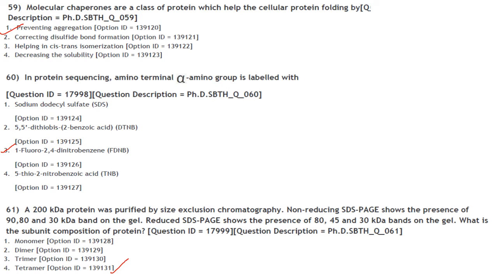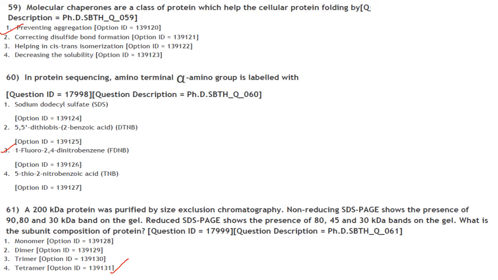So reduced SDS-PAGE causes the breakage of the disulfide bond holding the 2 subunits in the 90 kDa band. That is why you got a 45 kDa band under reducing conditions. So it is a homodimer, that is why a single band was visible at 45 kDa.